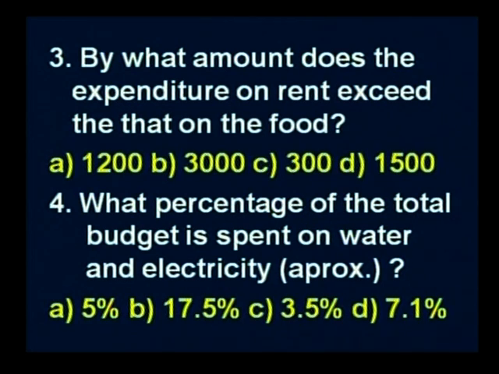Option A 1200, option B 3000, option C 300, option D 1500. So how do you go about solving this quickly? By what amount does the expenditure on rent exceed that on food?